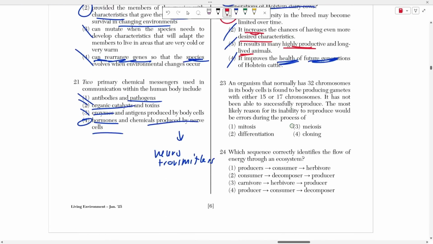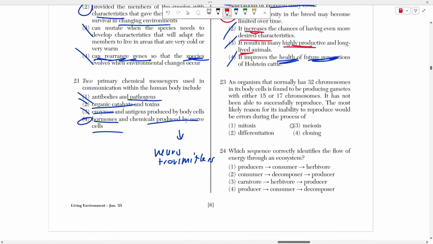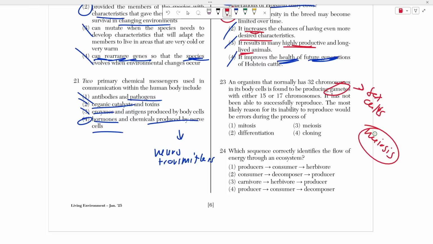So that's why we need variation to kind of minimize the chance of everyone being affected or impacted by something. Number 23 says an organism that has 32 chromosomes in its body cells is found to be producing gametes with either 15 or 17 chromosomes and has not been able to successfully reproduce. The most likely reason for its inability to reproduce would be errors during the process of what? So remember, gametes are sex cells. And how do we produce sex cells? Well, we produce sex cells through meiosis. So any issue regarding sex cells is going to be tied back to meiosis, okay?